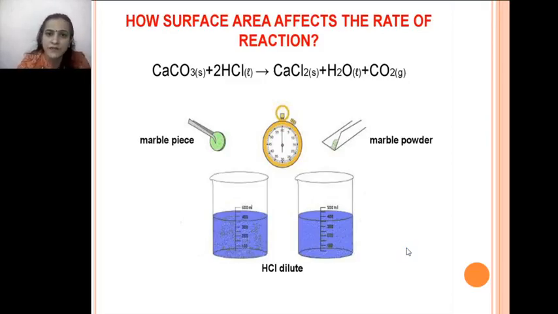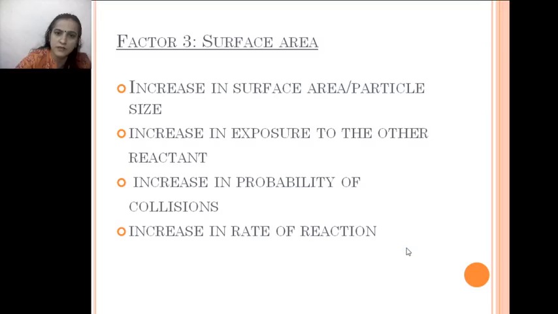How does the surface area affect the rate of reaction? We are taking a whole marble piece. We are going to dip it in a beaker of HCl solution, and on the other side I have taken some marble powder. Of course, when you make marble powder, the surface area increases and you are able to dissolve the marble powder more easily than the marble piece. So as you increase the surface area, there is increased exposure to other reactants, increased probability of collisions, so an increase in rate of reaction.